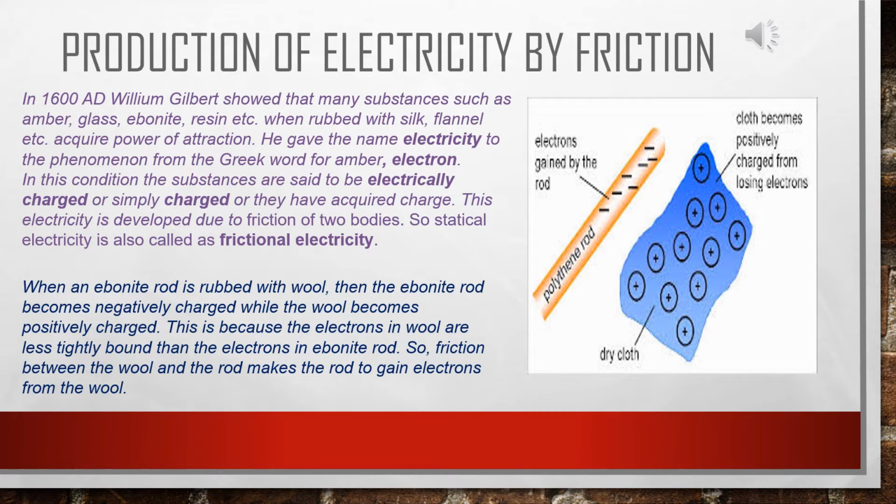Production of electricity by friction. In 1600 AD, William Gilbert showed that many substances such as amber, glass, ebonite, resin, etc., when rubbed with silk, flannel, etc., acquire the power of attraction. He gave the name electricity to the phenomenon from the Greek word for amber, electron. In this condition, the substances are said to be electrically charged or simply charged, or they have acquired charge.